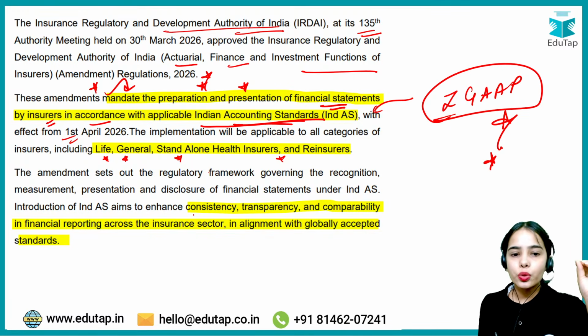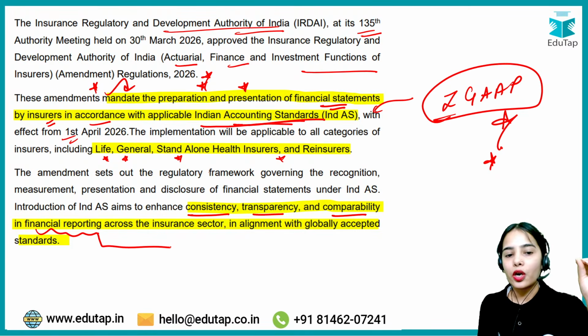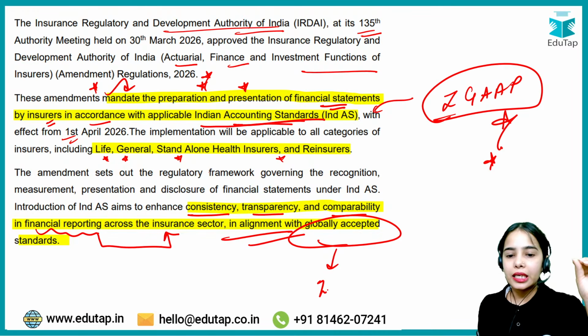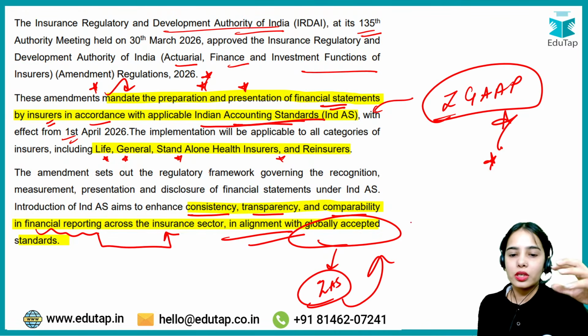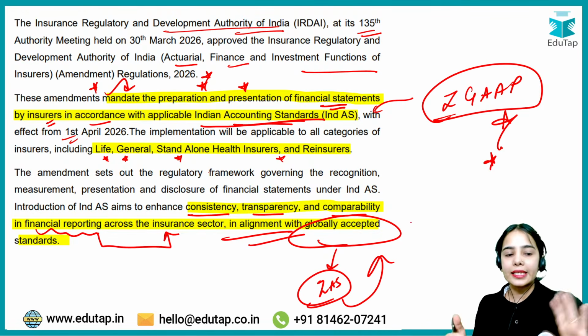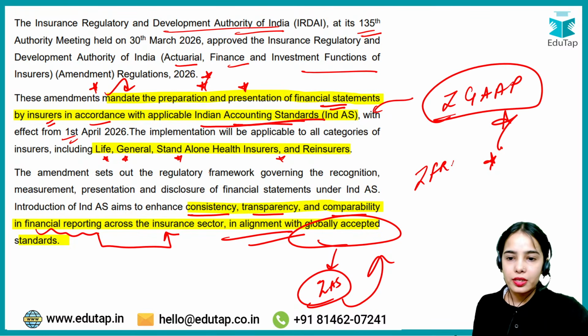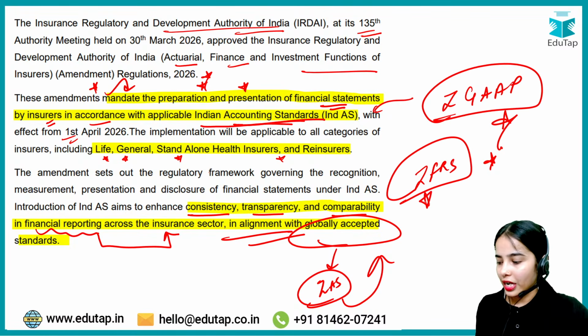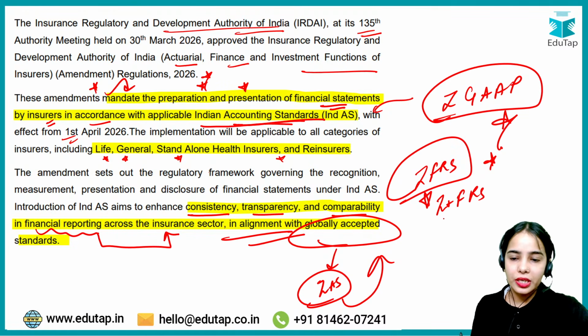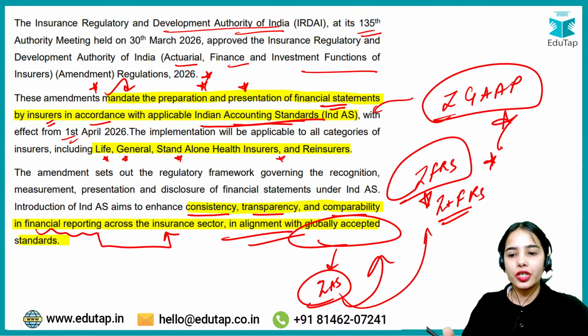Okay, so that there is consistency, transparency, and comparability in financial reporting across the insurance sector, in alignment with globally accepted standards, because the Indian accounting standards are aligned with the globally accepted standards of the IFRS, that is, the International Financial Reporting Standards. So Indian accounting standards are aligned with the International Financial Reporting Standards. The previous ones were not.